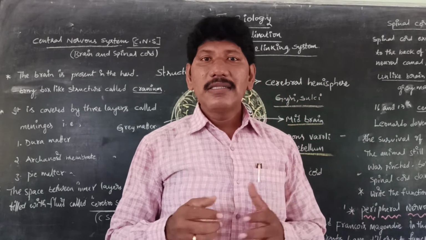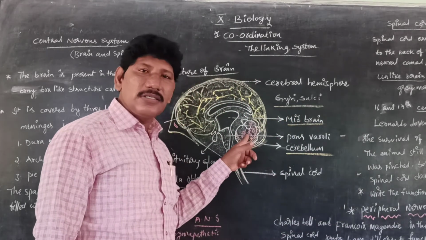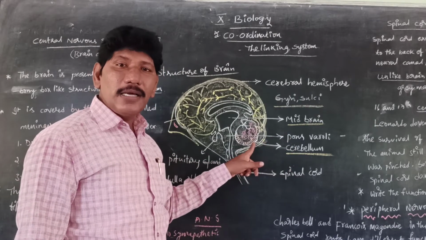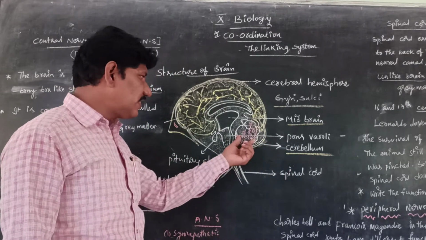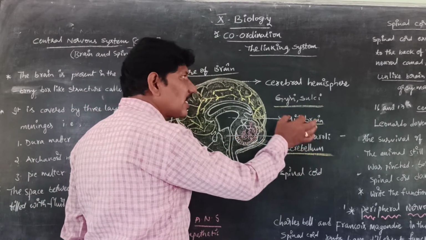Why? Because of the alcohol effect on the hindbrain. This is called the hindbrain. The hindbrain is also called the cerebellum and medulla oblongata. So this hindbrain has two parts. One is called the cerebellum. This is called the cerebrum.